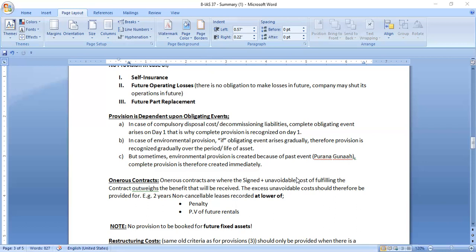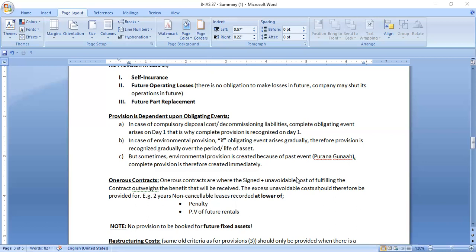They find it later on, and they cannot cancel the contract, and the unavoidable cost that is to be incurred will be incurred in any way. So in this case, how should the provision be recorded? For example, the example of this scenario will be a 2 year non-cancelable lease recorded as leases. If we find out after entering the lease agreement that the lease is not going to benefit us, then at that time we will record the provision at the lower of the penalty and the present value of future rentals.